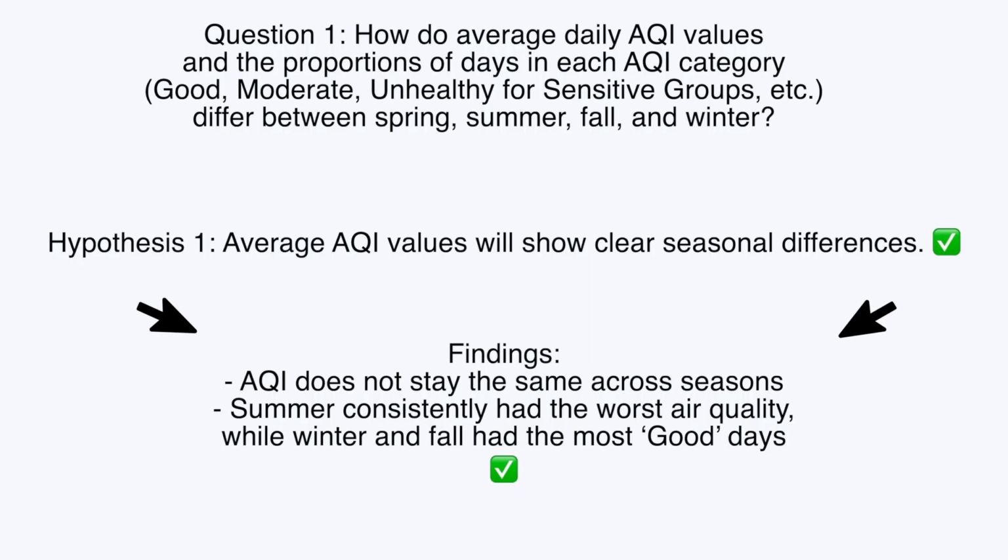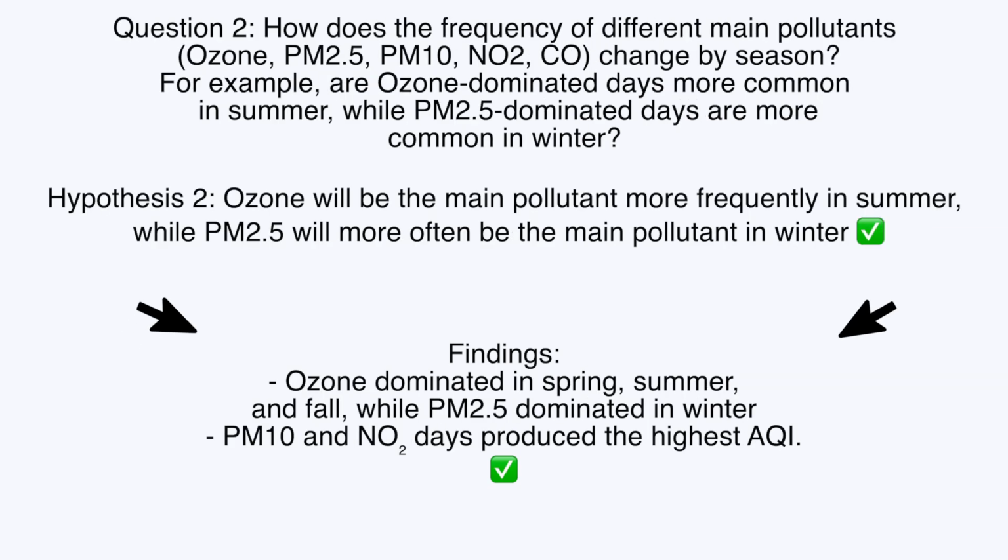These findings answer all of our research questions and also support all of our hypotheses. For the first question, we said that average AQI levels would show differences, and that's what we found. AQI does not stay the same across seasons, as summer consistently had worse air quality, while winter and fall had the most good days. Second question, we said that ozone would be the main pollutant in the summer, while PM2.5 would be the main pollutant in the winter, and that's what we found.